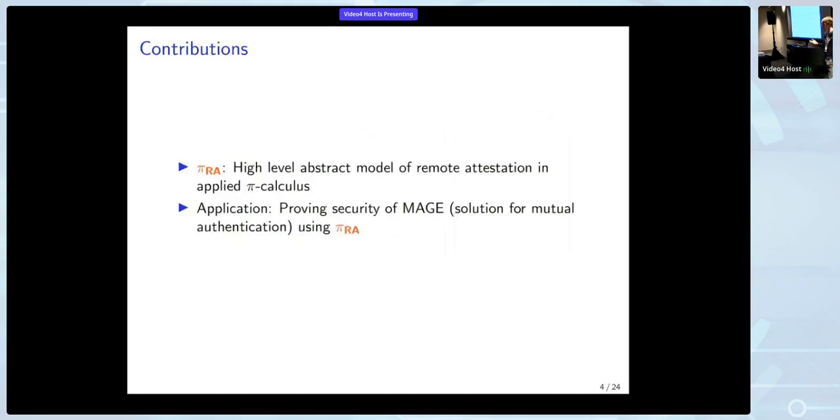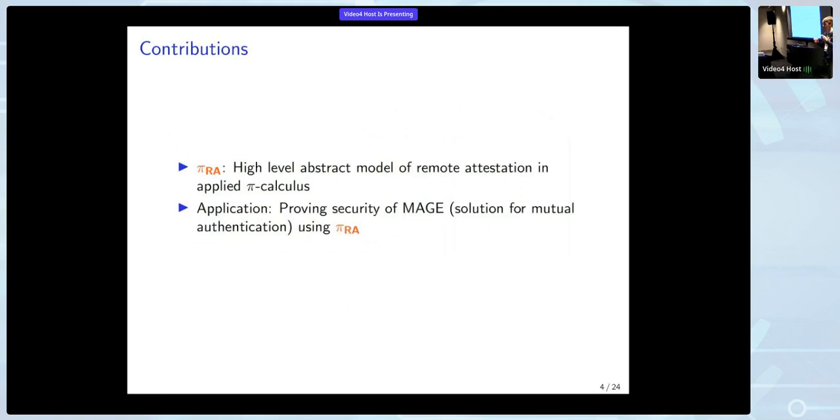To do this, we make a variant of the PyCalculus that supports remote attestation, and we will subsequently show its use by proving the security of a protocol that uses PyRA.